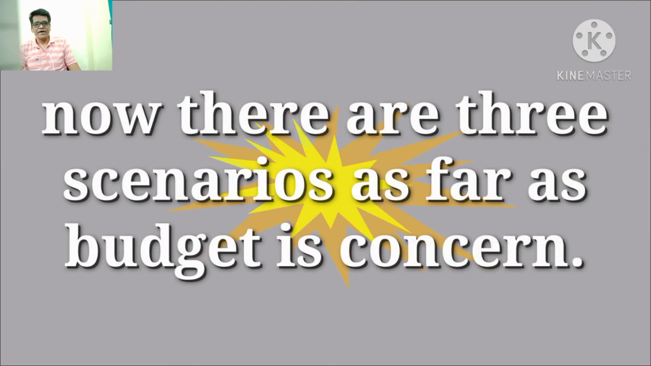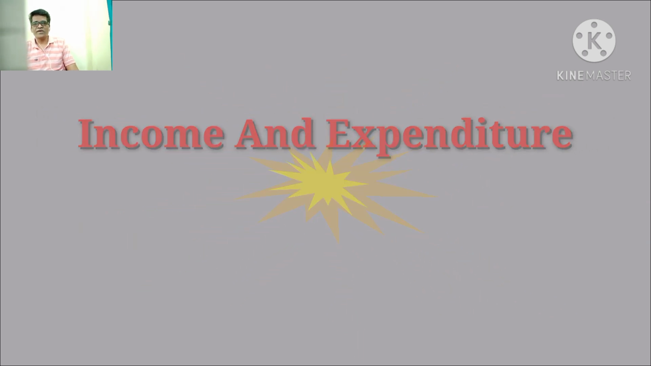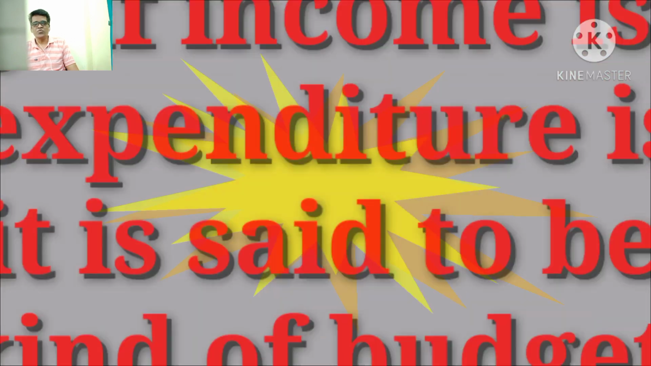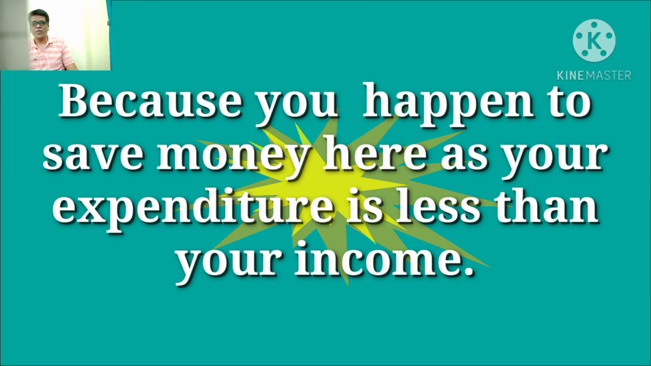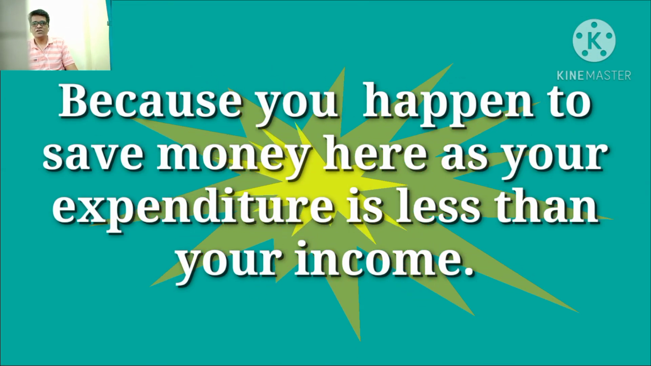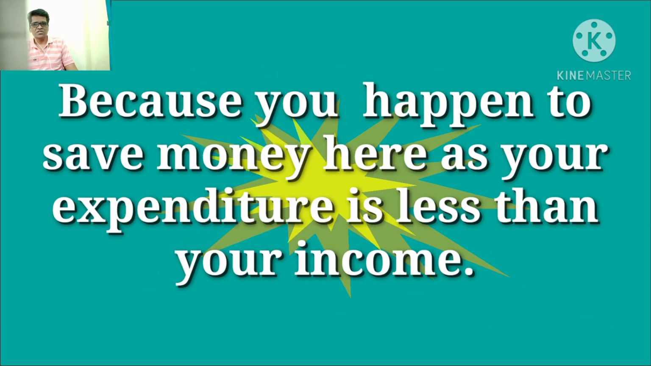Now there are three scenarios as far as budget is concerned. Let's take the first scenario, income and expenditure. For example, if income is more and expenditure is less, then it is said to be a good kind of budget. Why good? Because you happen to save money here as your expenditure is less than your income.